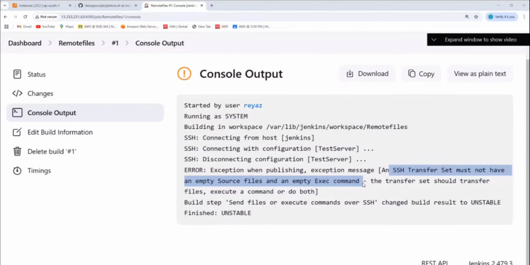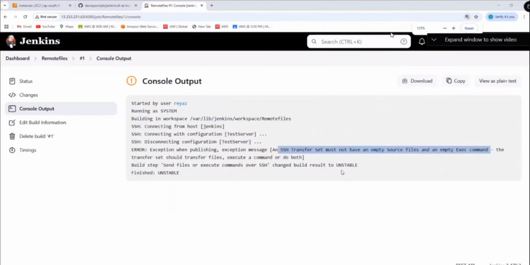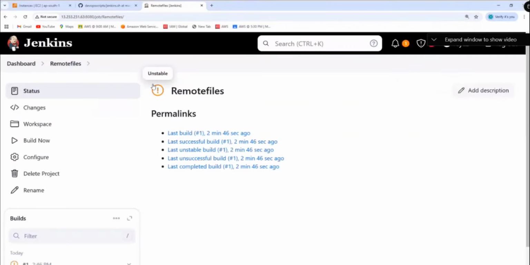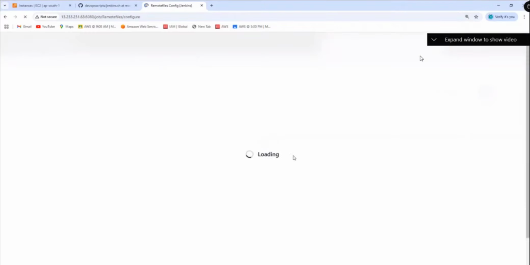Read it. I'll zoom out again. Clear? I want you to understand the error. That's the reason why I have reproduced the error actually. Okay, fine. So now I come back. How to edit my job? Click on configure.